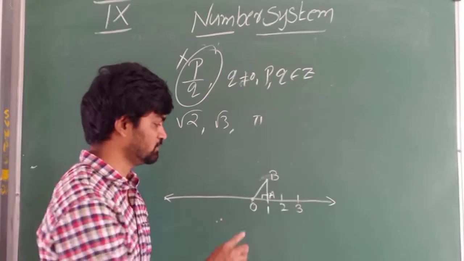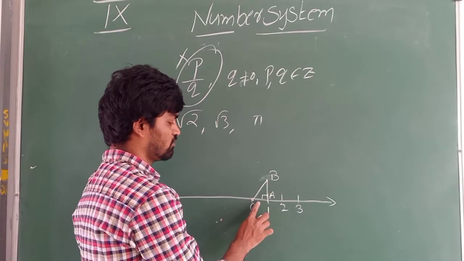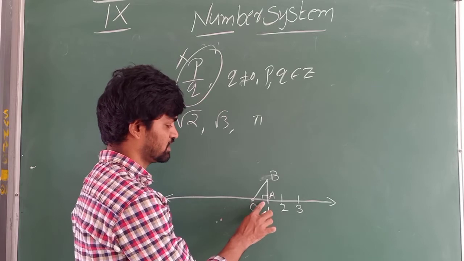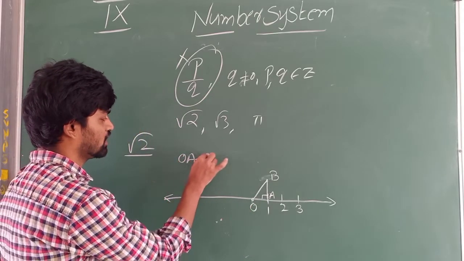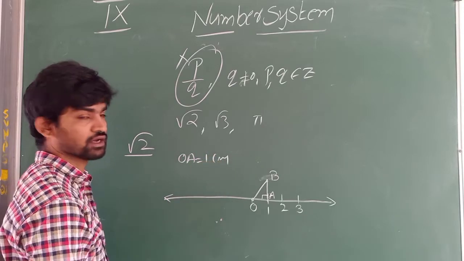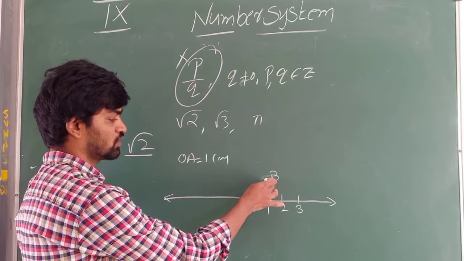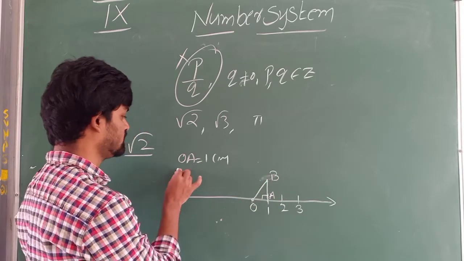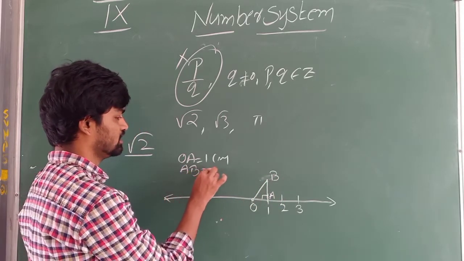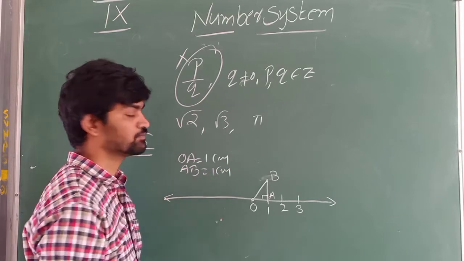So one more time I am saying, scale of 1 unit or 1 centimeter I have taken. So OA is 1 centimeter. Right here, OA is 1 centimeter, and B is located at 1 centimeter away from A, that is perpendicularly. So AB is also 1 centimeter.